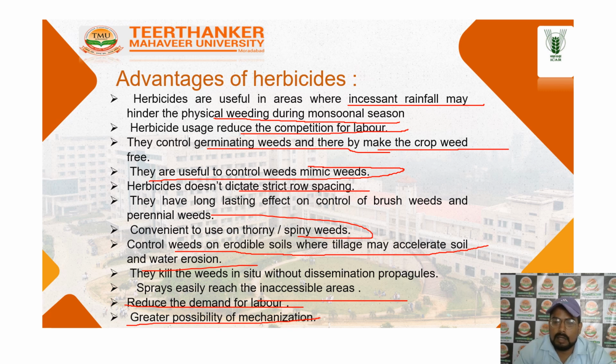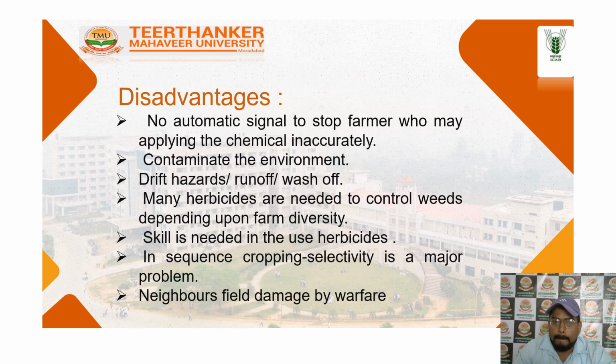Next one is the disadvantages. What are the disadvantages? There is no automatic control, and farmers have many chemicals to apply. Next is the contamination of the environment, the hazards of drift, runoff, and water wash off.